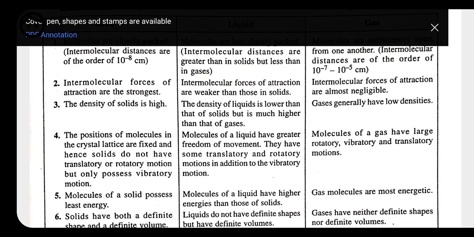But in case of liquid, little movement is possible because of the presence of space, and because of the less force of attraction as compared to the solid. In case of gases, the molecules can move from one place to another place very easily, because of the presence of very large space between the molecules.